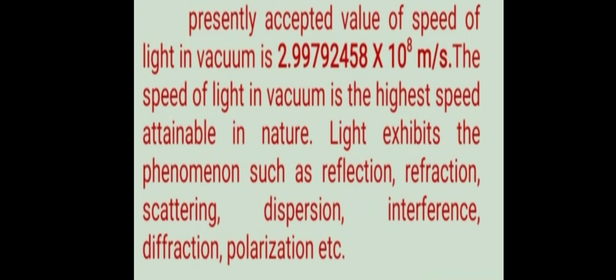The presently accepted value of the speed of light in a vacuum is 2.99792458 × 10^8 meter per second. Generally we can call it 3 × 10^8 meter per second. The speed of light in a vacuum is the highest speed attainable in nature. Light exhibits phenomena such as reflection, refraction, scattering, dispersion, interference, diffraction, polarization, etc.